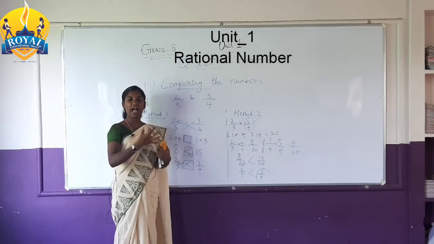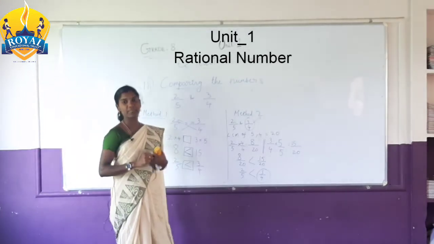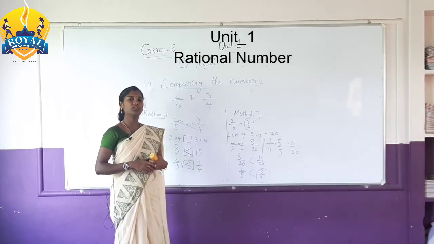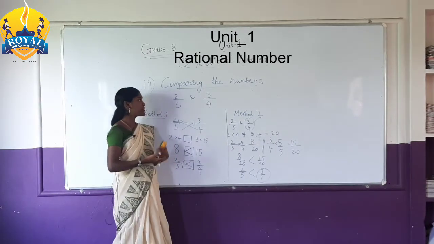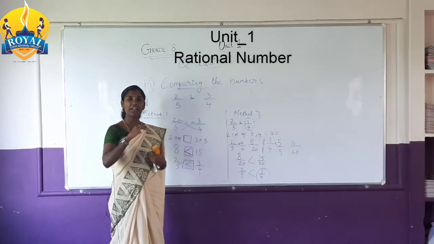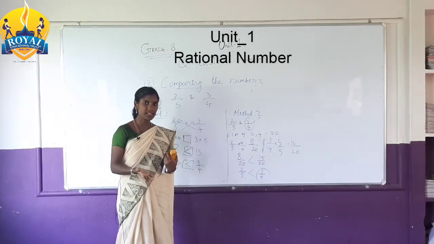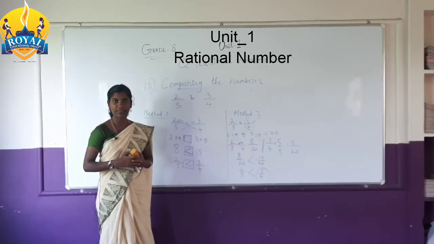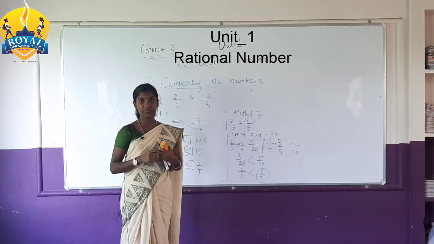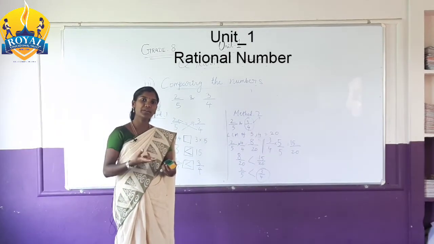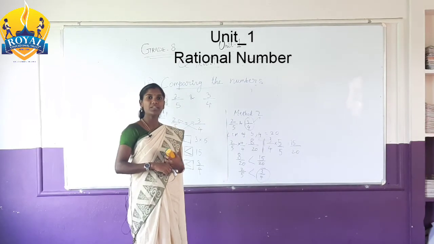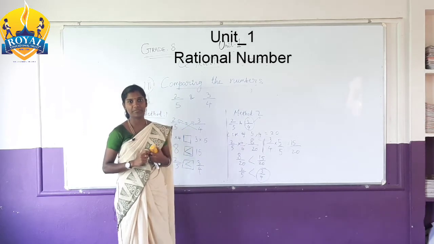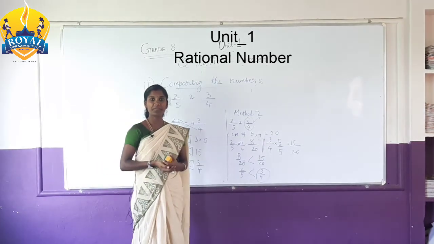Equivalent form means you get the same answer, that is, p by q gives the same p by q. You already learned the example 2 by 5. Standard form means you convert the given number to the lowest term. For example, 45 by 70, which I already taught you. Using the HCF method, find the HCF of the numerator and denominator, then divide the numerator and denominator by the HCF. Then you find the lowest form of the given number.